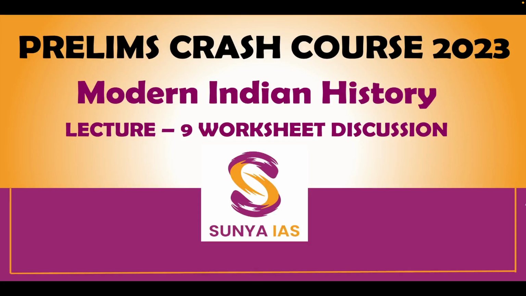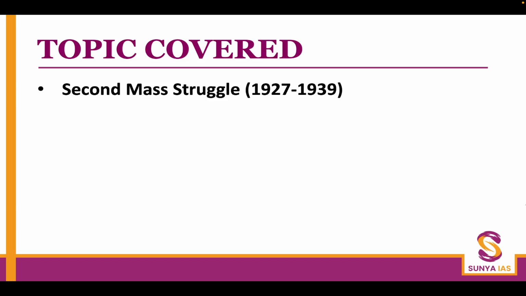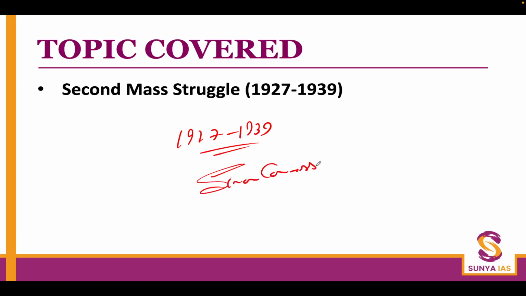Now this is your worksheet for lecture number 9 of the ongoing crash course for Modern Indian History 2023. In this worksheet we are specifically going to focus on the topics of the mass struggle between 1927 and 1939. That is right from the coming of the Simon Commission, to the Nehru Committee report, subsequently the Purna Swaraj Declaration by the Congress session in 1929, and then the civil disobedience